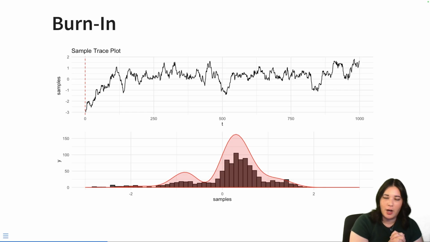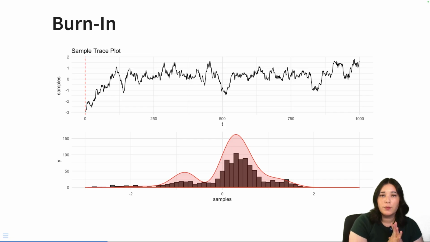All right, the next thing we're going to talk about with the Metropolis-Hastings algorithm is a burn-in period. A burn-in period is basically a chance for the algorithm to escape from its initial conditions and converge to the target distribution. Remember, one of the things we talked about in the previous lecture is that we are choosing the way the algorithm works so that the samples that we get are eventually going to be from the target distribution, but it doesn't guarantee that they'll immediately be from the target distribution.